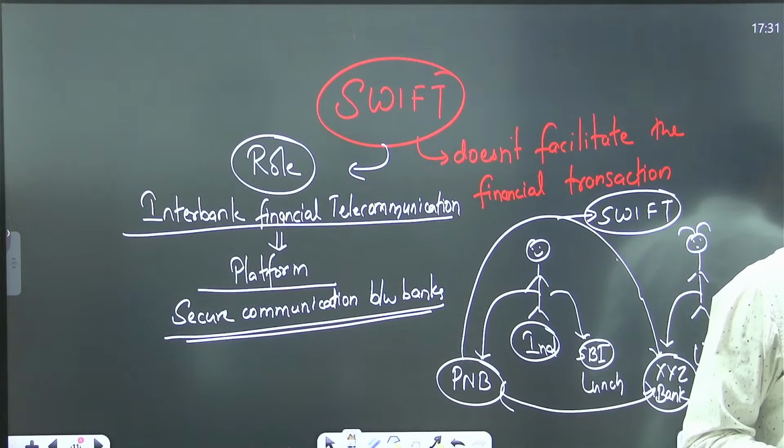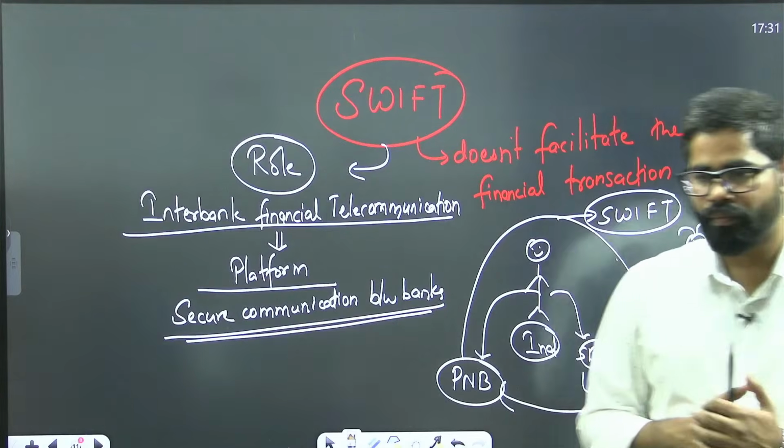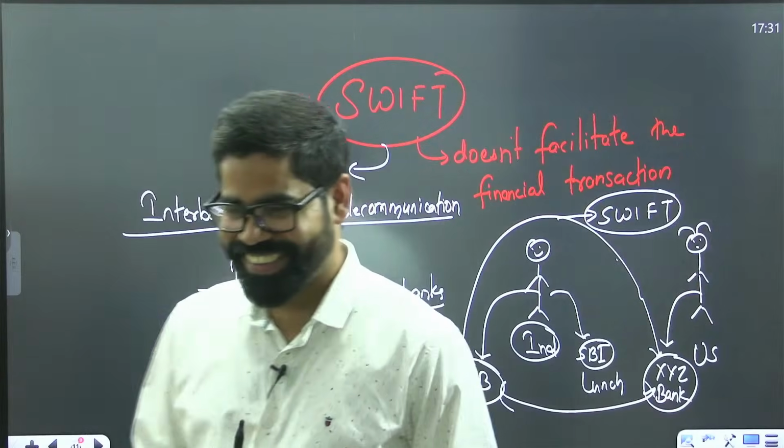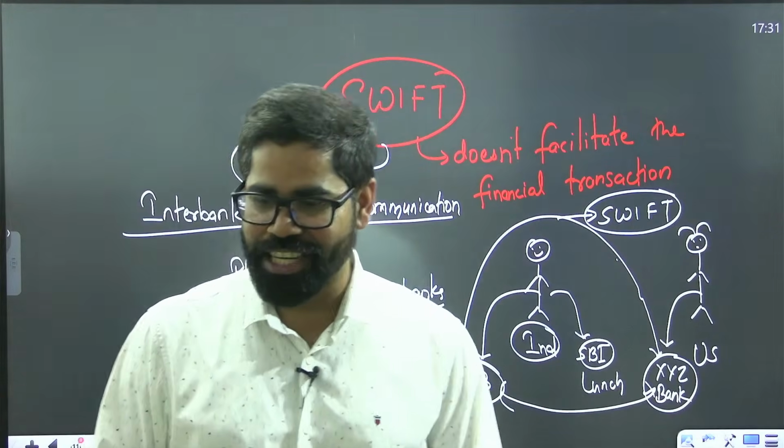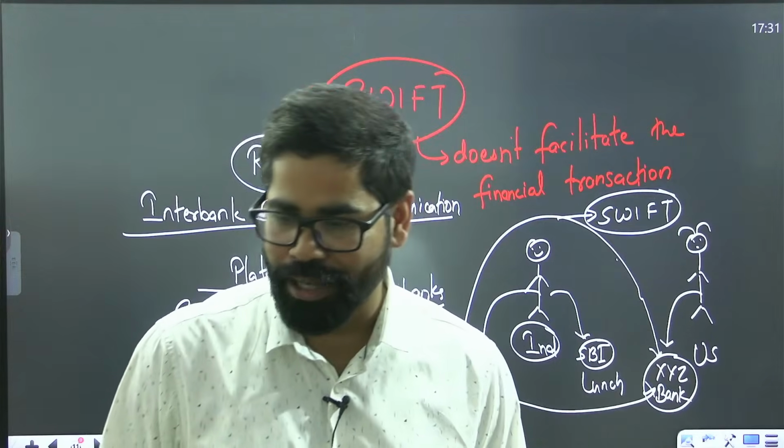So I hope this one part is clear, what the SWIFT system is and how it operates. This system enables cross-border money transfer by providing a secure and reliable channel for instruction.